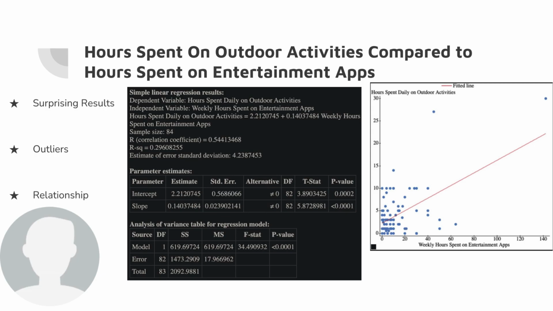But our R value was 0.54413468. And this shows us that we have a strong positive relationship. So there's some clear correlation here.